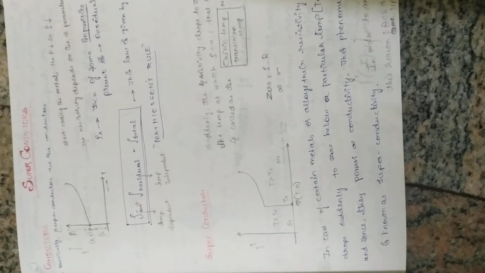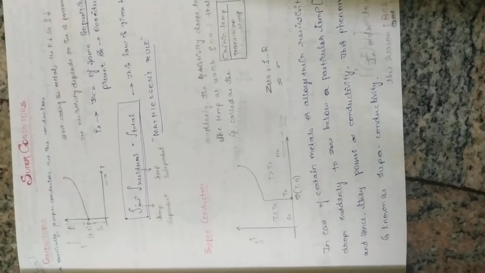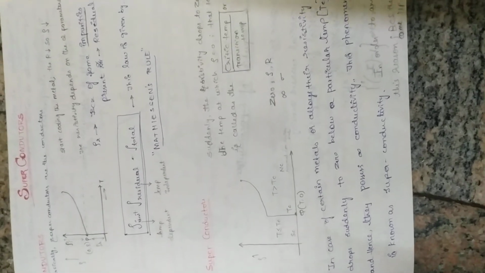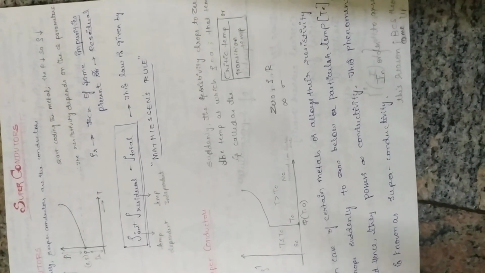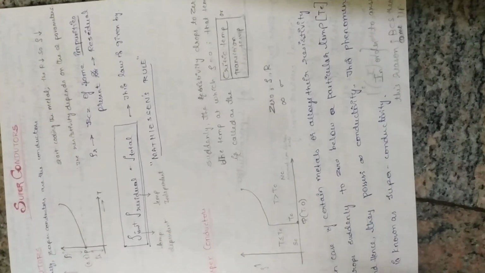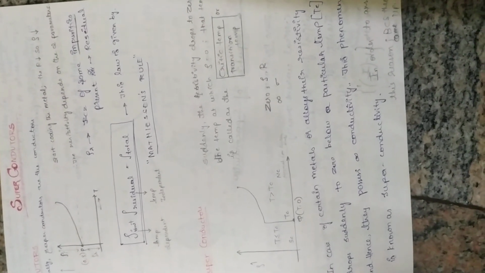I hope what is a conductor, what are superconductors, and at what temperature a metal becomes a superconductor is clear now. And what is Matthiessen's rule? The total resistivity is given by the ideal resistivity and the residual resistivity. Why do we get the residual resistivity? Because of the impurities present in it. The ideal resistivity is dependent on the temperature, whereas the residual is independent. And I hope this superconductivity concept is also clear.